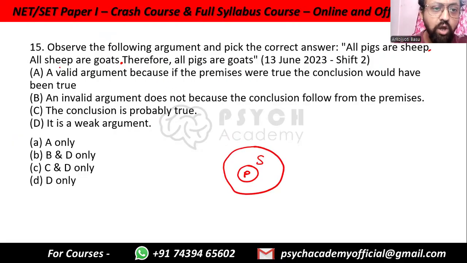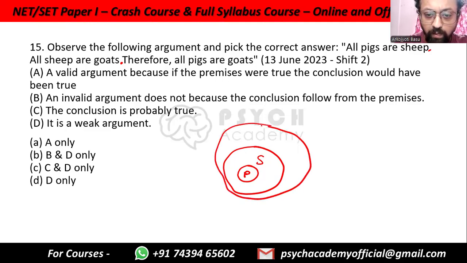All pigs are sheep. All sheep are goats. Therefore, all pigs are goats. Correct. So a valid argument, because if the premises were true, the conclusion would have been true. Yes, this is true. If the premises were true, you can see that the pigs fall under the category of goats. An invalid argument, because the conclusion does not follow from the premises, this is not correct.